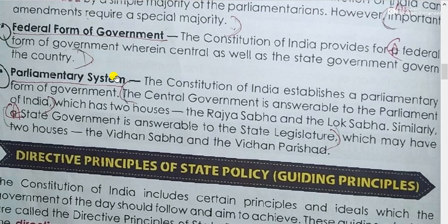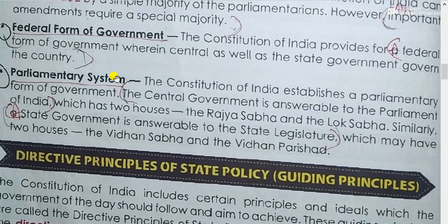The Constitution of India provides a federal form of government wherein central as well as state governments govern the country. There are certain areas, like we have the central government and the state government, right?